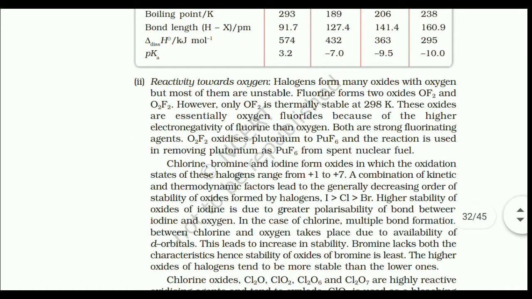2. Reactivity towards oxygen. Halogens form many oxides with oxygen, but most of them are unstable. Fluorine forms two oxides, OF2 and O2F2. However, only OF2 is thermally stable at 298 K. These oxides are essentially oxygen fluorides because of the higher electronegativity of fluorine than oxygen. Both are strong fluorinating agents. O2F2 oxidizes plutonium to PuF6, and the reaction is used in removing plutonium as PuF6 from spent nuclear fuel.